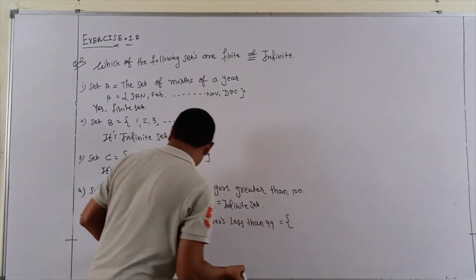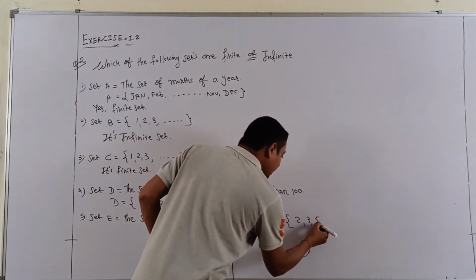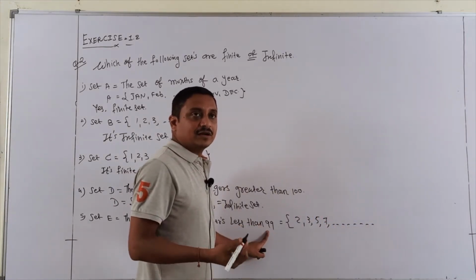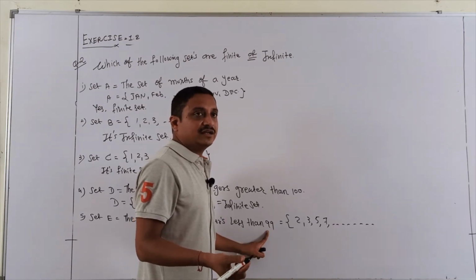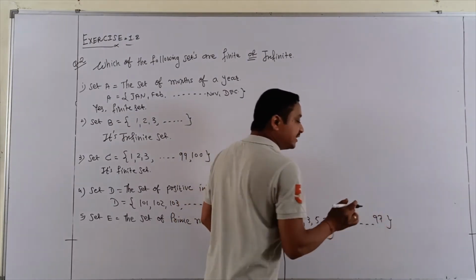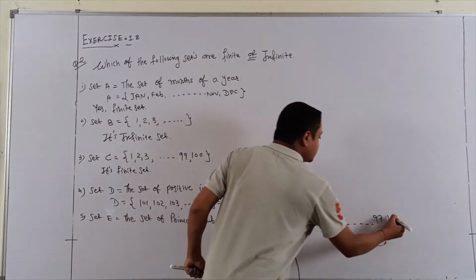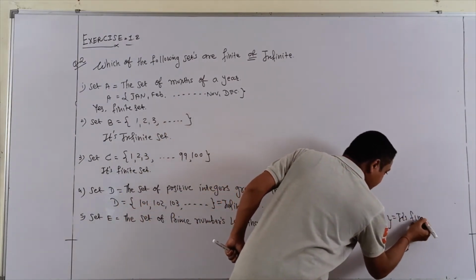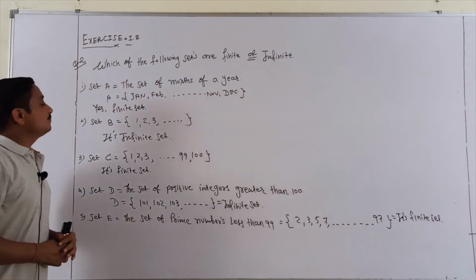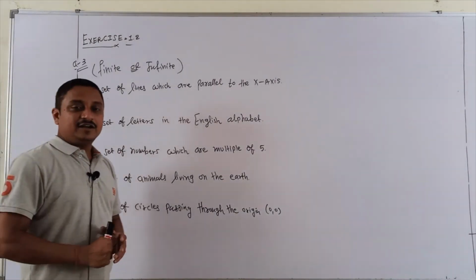Next set B, the set of prime numbers less than 99. Yes, it is a fixed number. You know students, prime numbers less than 99. 2, 3, 5, 7, and so on. Below 99, the numbers less than that, 91, 92, 93, 94, 95, I think 97, or below numbers that are possible there. So this is a finite set, not an infinite one. Clear?